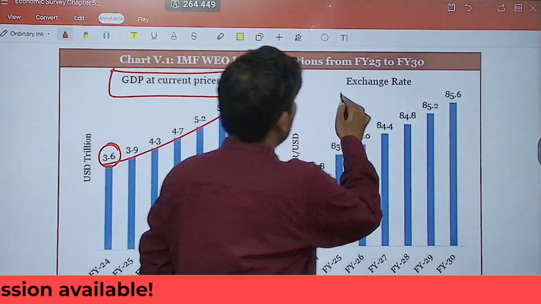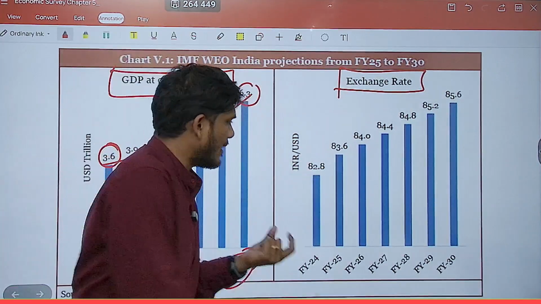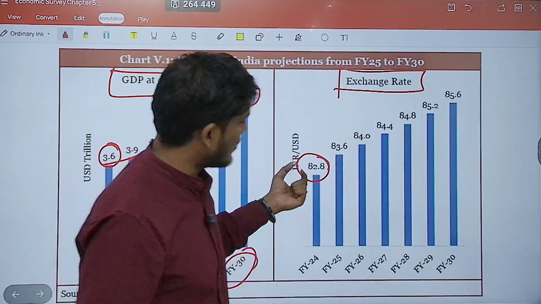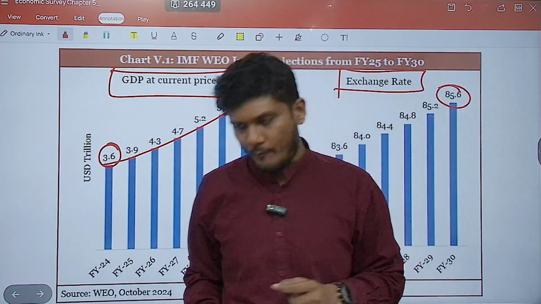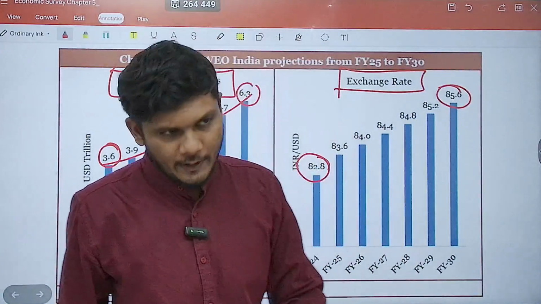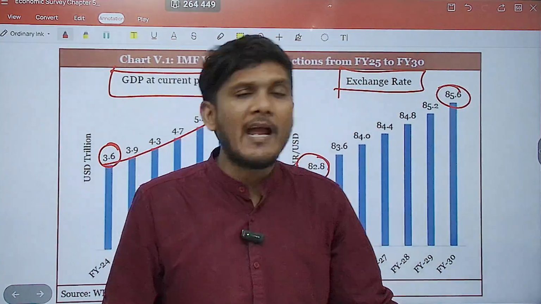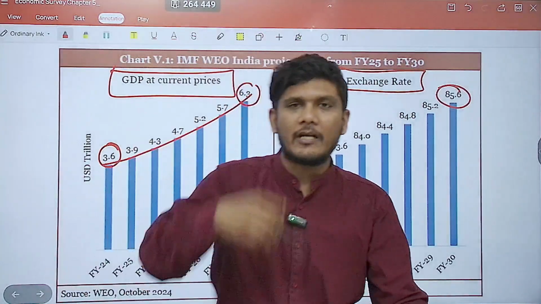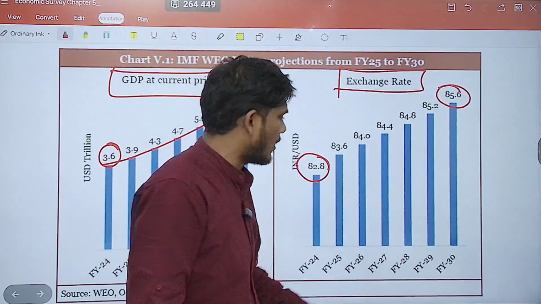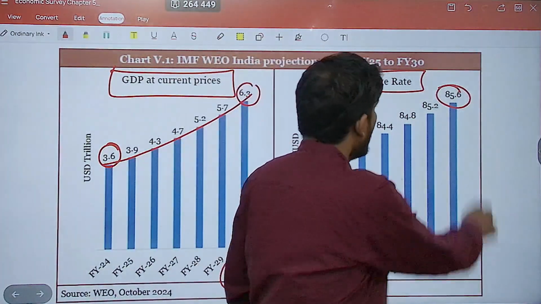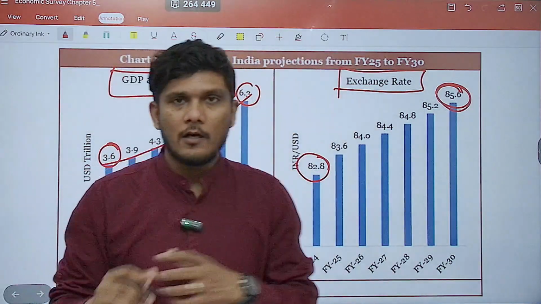If you look at the exchange rate, now the exchange rate is around 82.8, that is 83 rupees. It has been said that by 2030 it will be around 85.6. Having said that, the exchange rate of the dollar is already quite high. However, it is fluctuating in nature. It will correct itself, and over a medium term period up to 2030, we may see it up to 85.6 rupees per dollar.